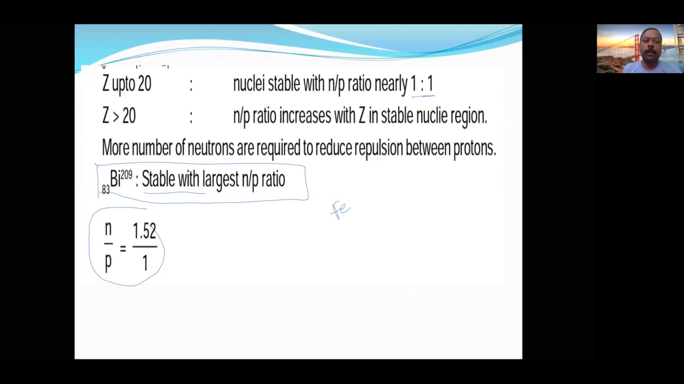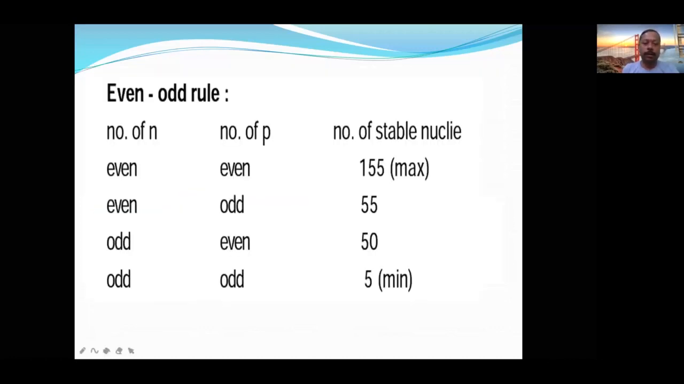There is another way of explaining the stability of the nucleus, the odd-even rule. According to this rule, either the number of neutrons or the number of protons should be even. If both are even, then it is very stable. Of the nuclei we found, 150 nuclei with both even numbers are highly stable.